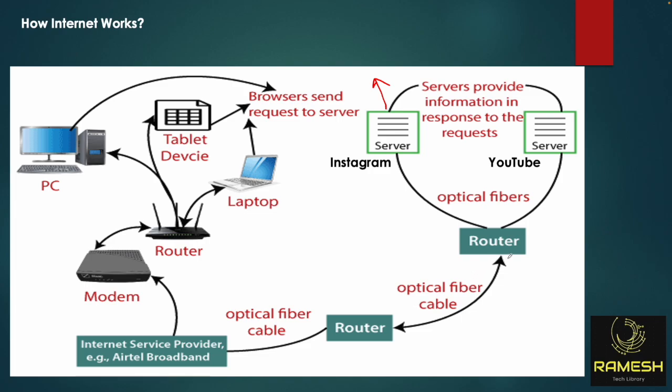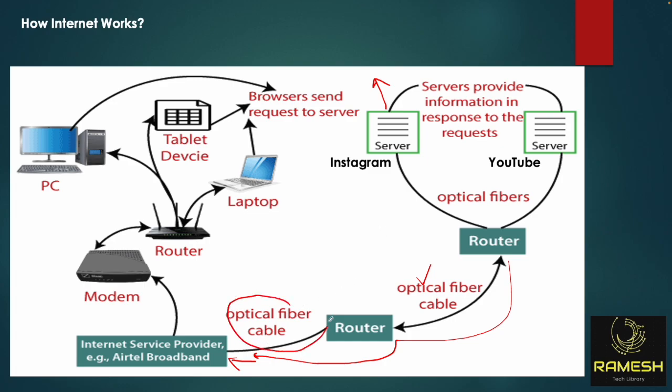If you see, there are multiple thousands of routers. Each router is connected through optical fiber, and these routers are again connected to the service providers. That's how you are connecting, that's how you are getting the internet, and that's how you are accessing Instagram. This is a general overview. This is an optical fiber.